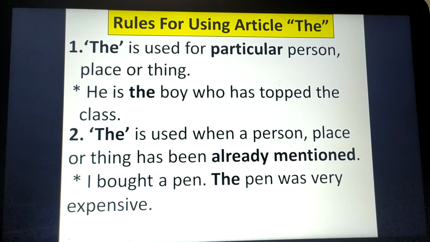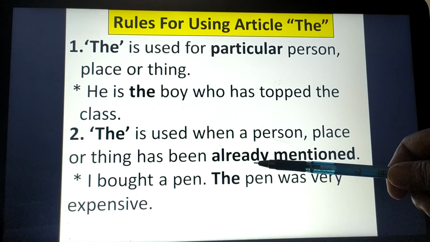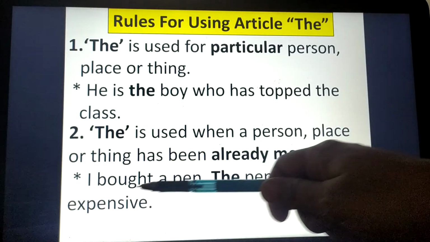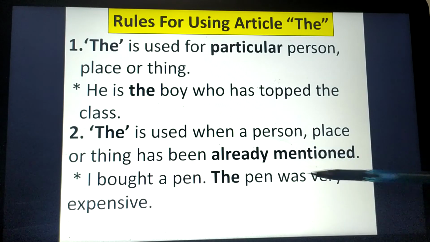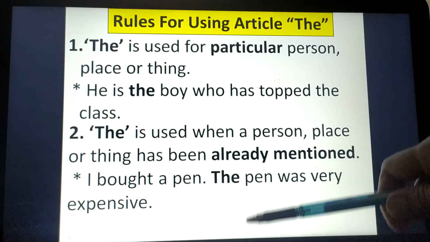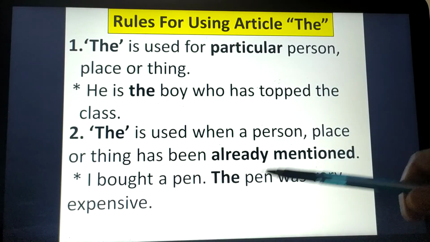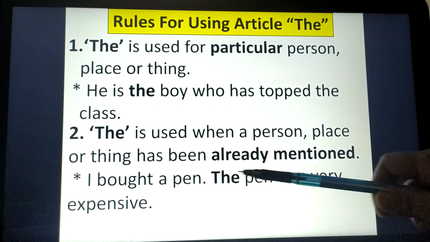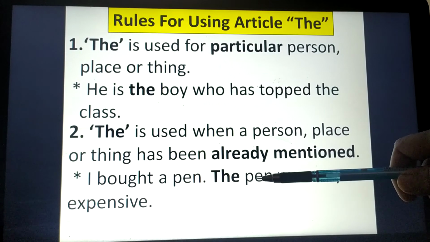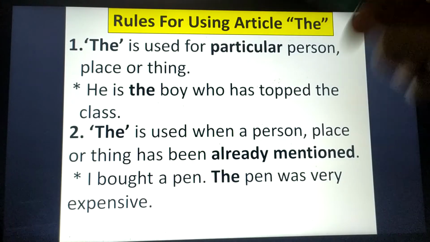And the second rule is that the is used when a person, place or thing has already been mentioned. When do we use the? When a person, place or thing has already been mentioned. You can see the example here. I bought a pen. The pen was very expensive. First I talked about a pen in the first sentence. Again, when I had to talk about it, I used the before the noun pen, right? Because this noun has already been mentioned before.